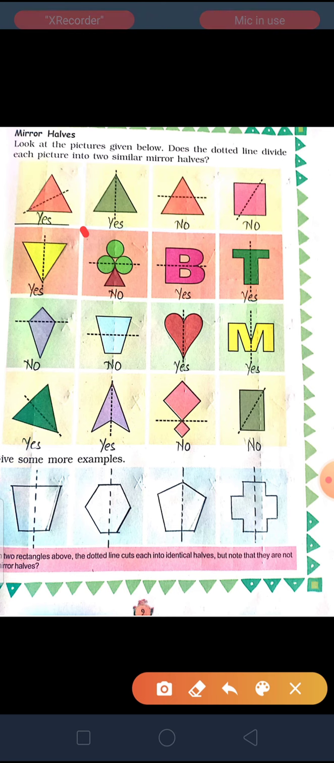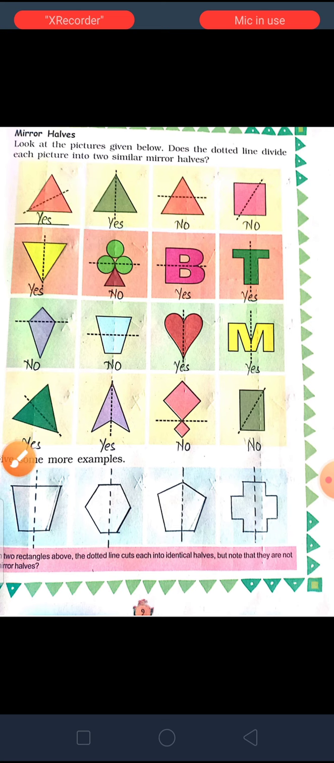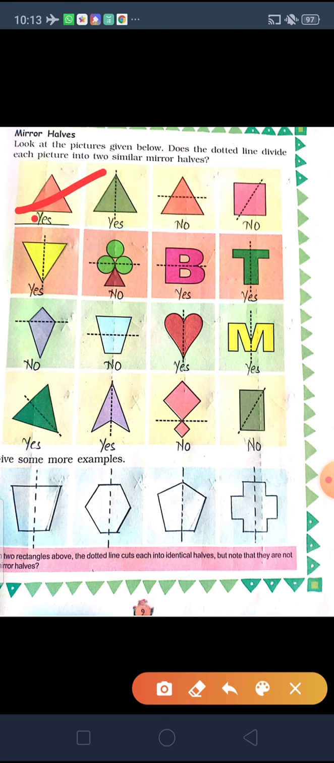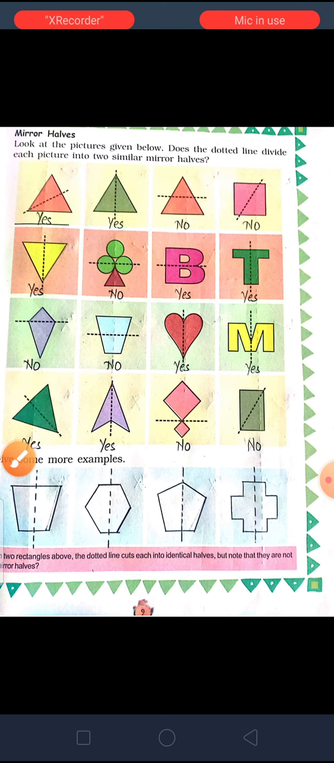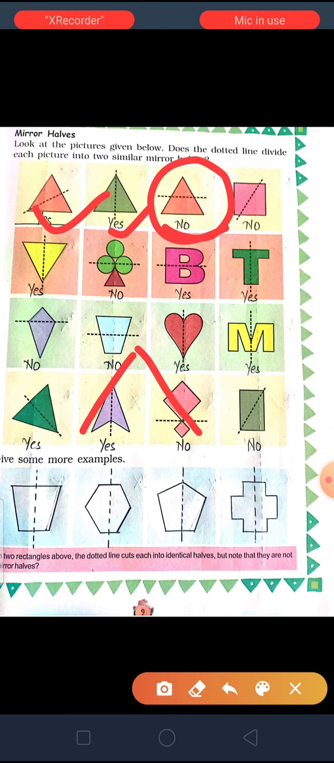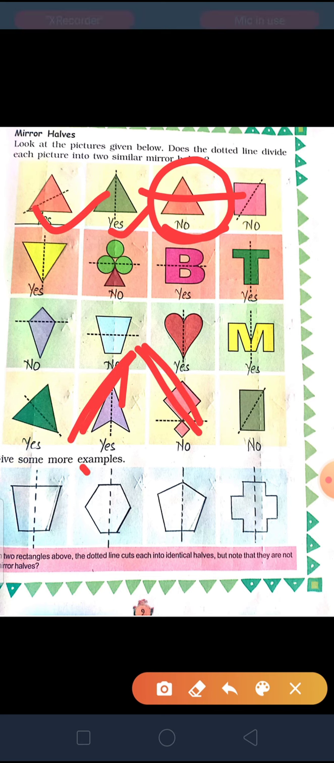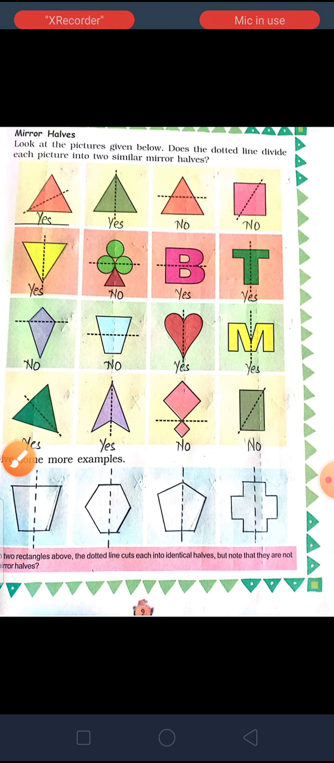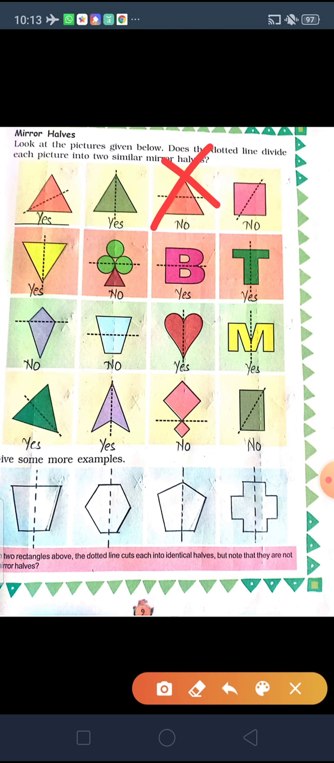As you can see, in this picture they have drawn a dotted line here. If you draw this much part, you can see the other half in the mirror. Next, again if you draw this much, you can see the other half in the mirror. So both these cases are yes. Next is no. Why? Because if you divide from here and draw this much part, you cannot see the same in the mirror. So in the third case it is not possible.